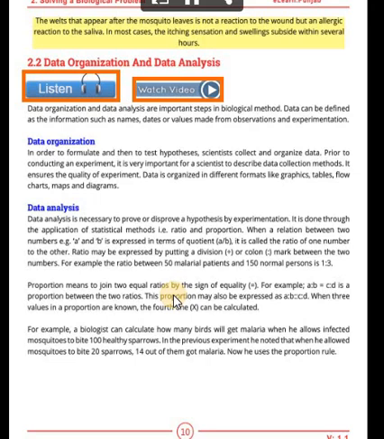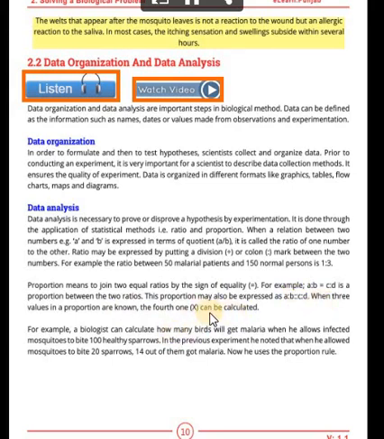When a relation between two numbers, for example a and b, is expressed in terms of a quotient, that is called the ratio of one number to the other. A ratio may be expressed by putting a division sign or colon between them. Proportion means to join two equal ratios by the sign of equality. For example, a ratio b is equal to c ratio d. It is a proportion between the two ratios. This proportion may be expressed with a double colon, and when three values in the proportion are known, the fourth one can be calculated.